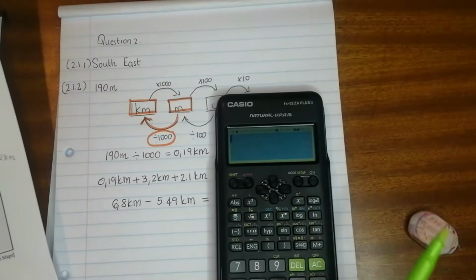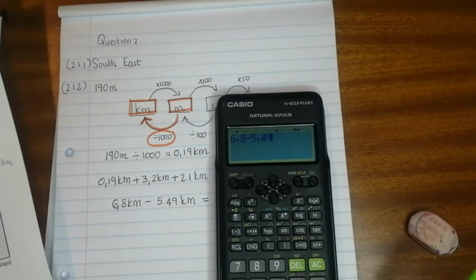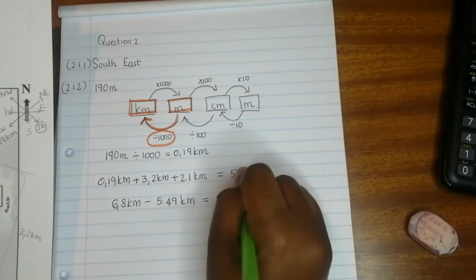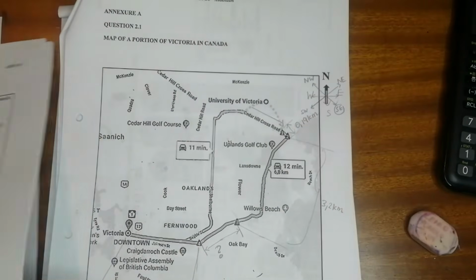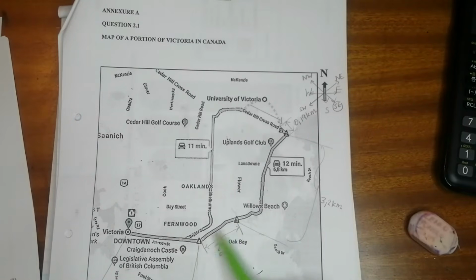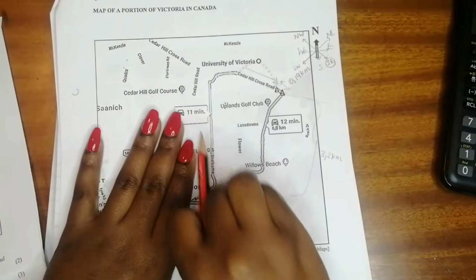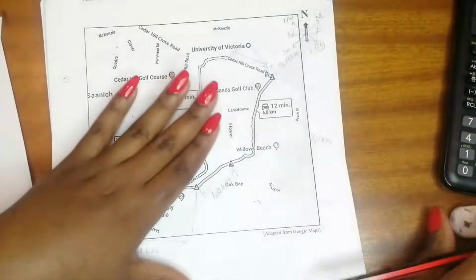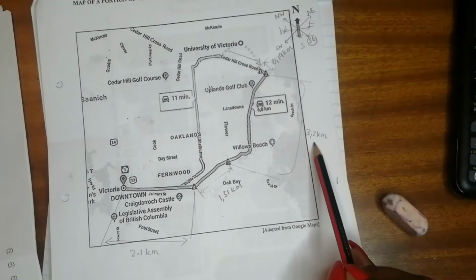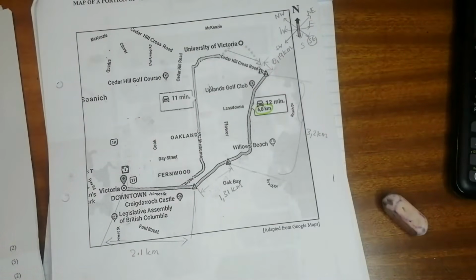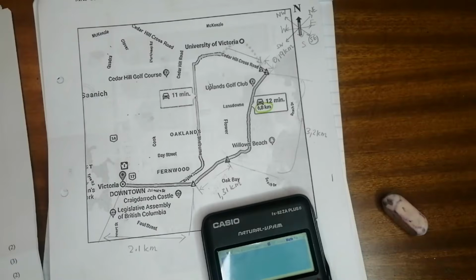So 6.8 minus 5.49, and your answer is 1.31 kilometers. So the distance that she traveled on 4th Street is 1.31 kilometers. And if you just do a double check, if you add all these distances together, you should get 6.8 kilometers.